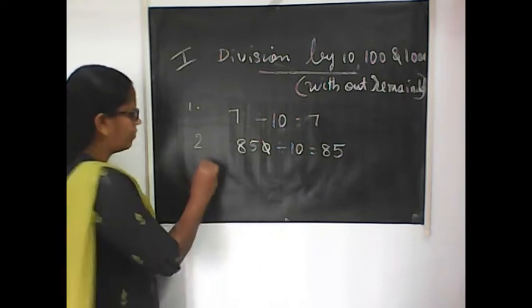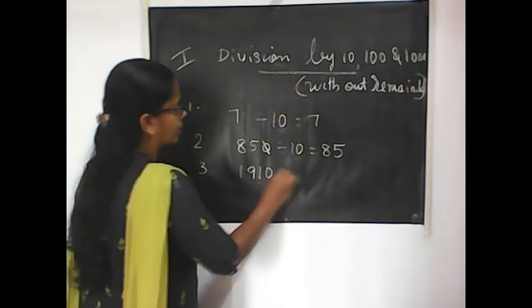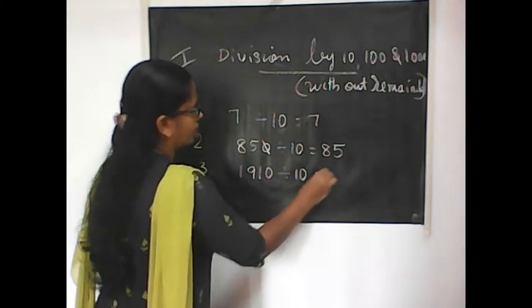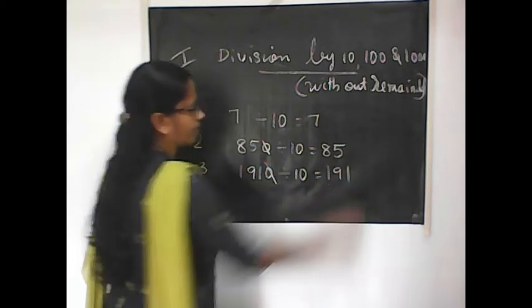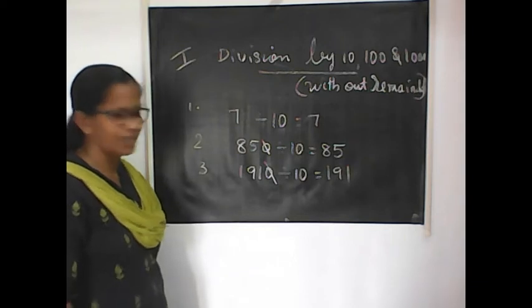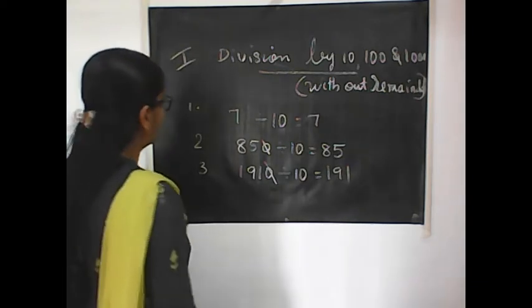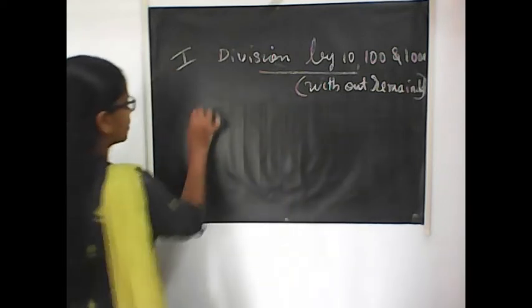Then if it is 0 divided by 10, what will be the answer? Remove this 0. I hope it is clear. Now let us see division by 100. If it is by 100, first one.